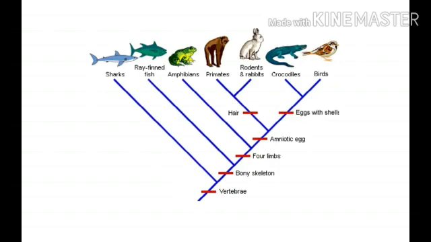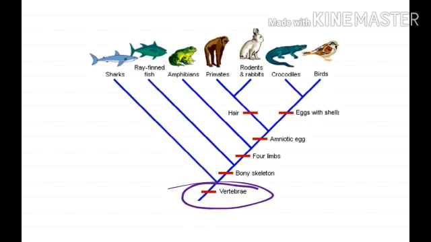Listen. Next you have to see this cladogram diagram. Vertebra is a backbone, isn't it? So this backbone is one of the common characteristics of these species. This backbone supports us to move and do any work, isn't it?